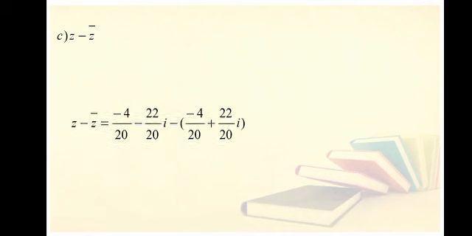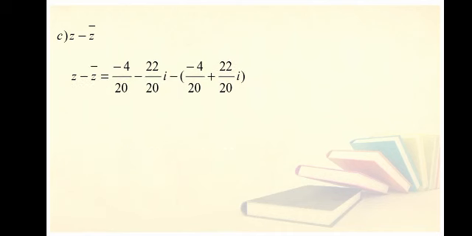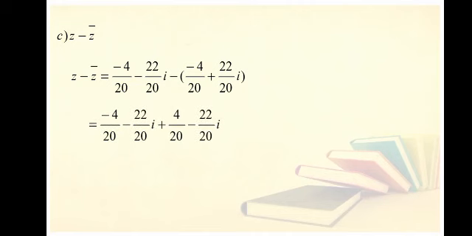Z minus z naught: minus 4 over 20 minus 22 over 20 iota is the value of z, and z naught is minus 4 over 20 plus 22 over 20 iota. Because of the minus sign, the signs will be changed. It will become minus 4 over 20 minus 22 over 20 iota. Now minus minus is plus, plus 4 over 20, and minus plus is minus, minus 22 over 20 iota. Minus 4 over 20 and plus 4 over 20 will be cancelled. Remaining term will be minus 22 over 20.